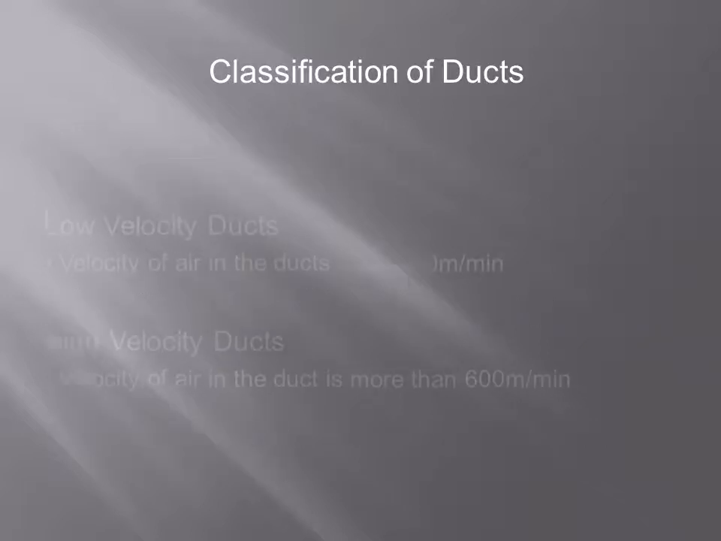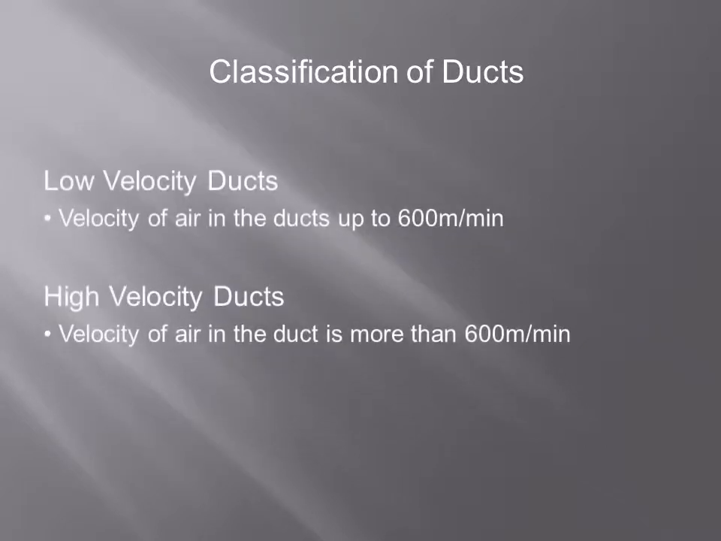Next we have the low velocity duct. A low velocity duct is one where the velocity of air in the duct is up to 600 meters per minute. And a high velocity duct is one where the velocity of air in the duct is more than 600 meters per minute.